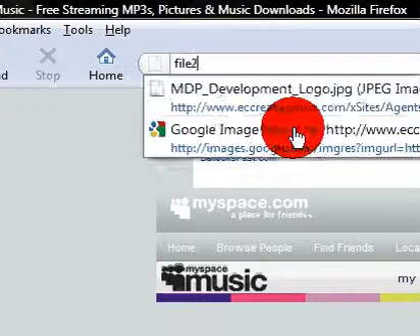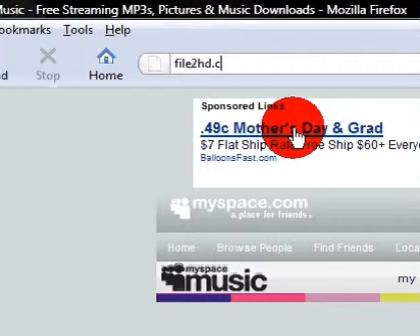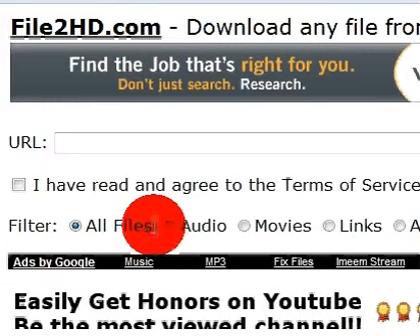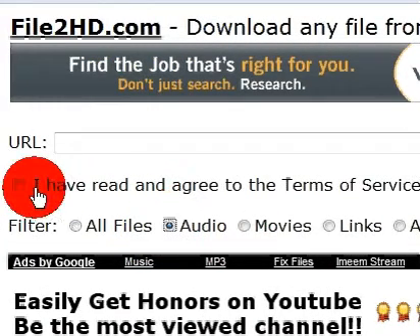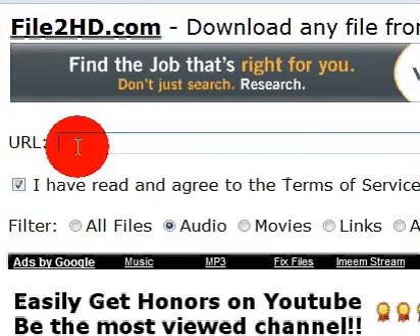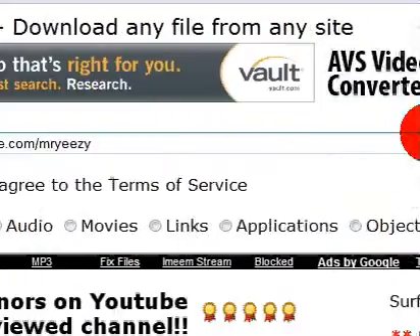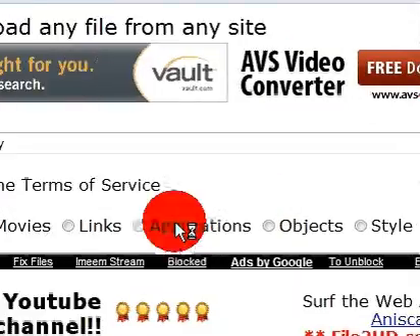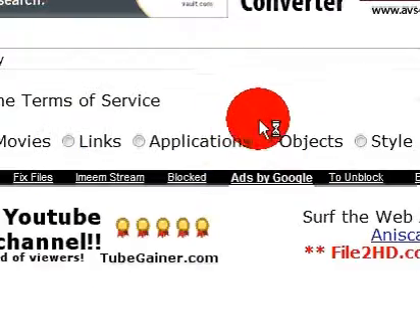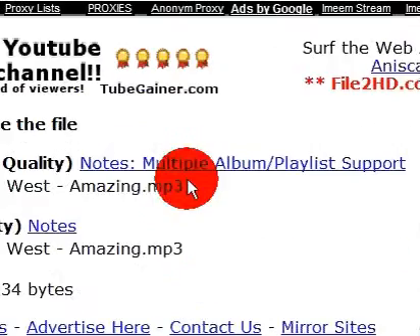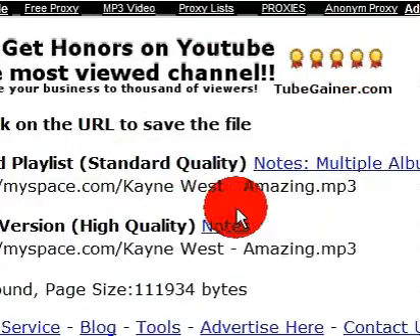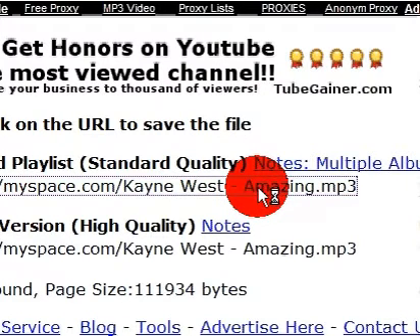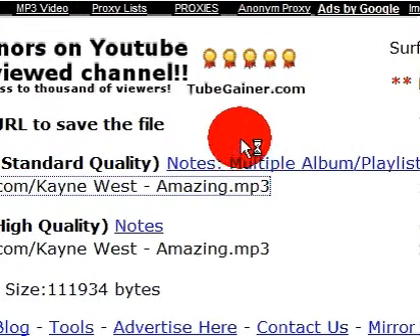and go to file2hd.com. Click on audio and check this box. Paste the URL and get files. Here are the songs that you will need if you click on it.